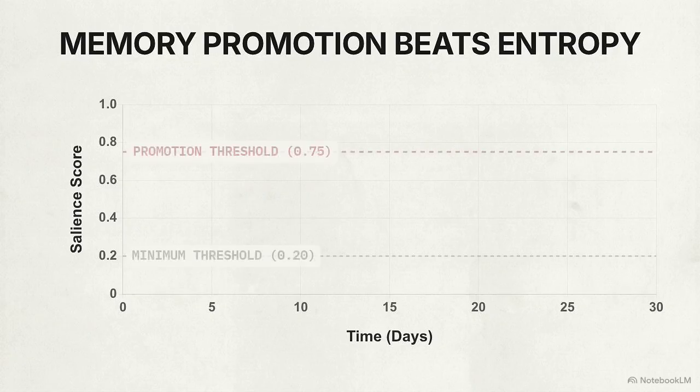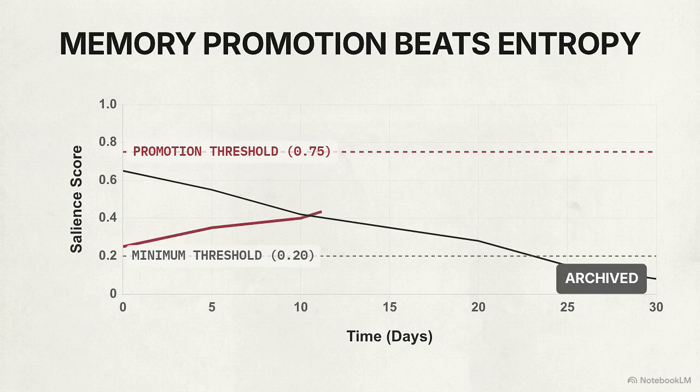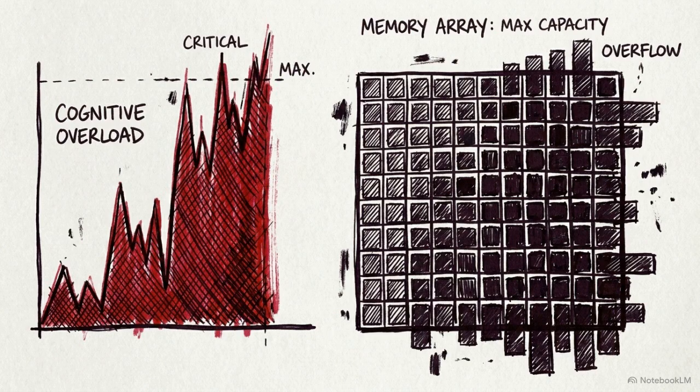The agent memory records table manages recall through strict mathematical constraints. These floating point columns track salience, confidence, and decay days. When a memory salience score drops below a minimum threshold, the database triggers an automated archive policy to remove the record from active context. Conversely, memories that reach the promotion threshold through repeated reinforcement are structurally locked into the permanent core context. Memory must be engineered to degrade.